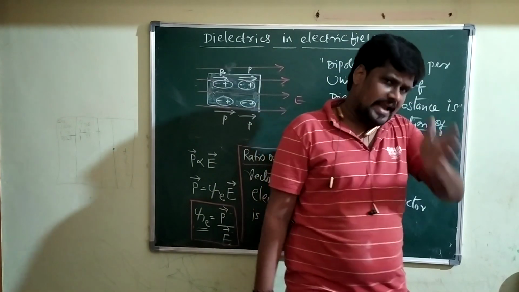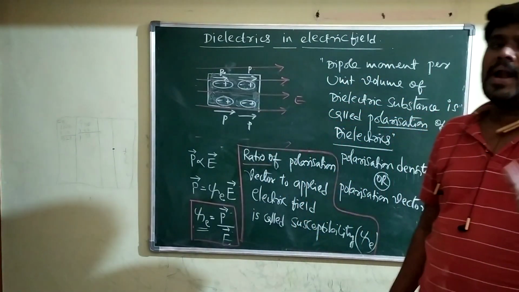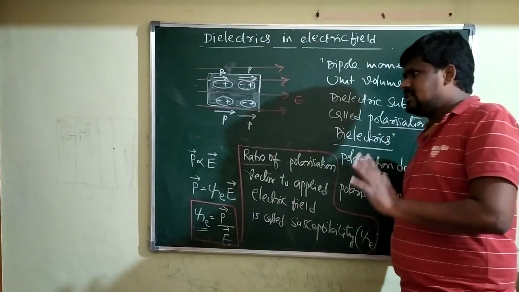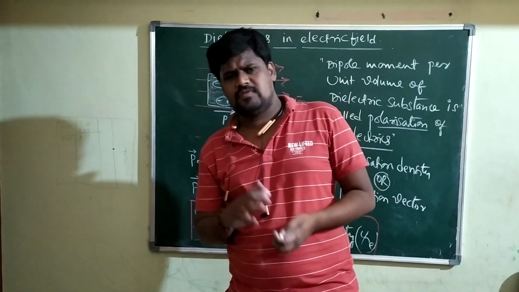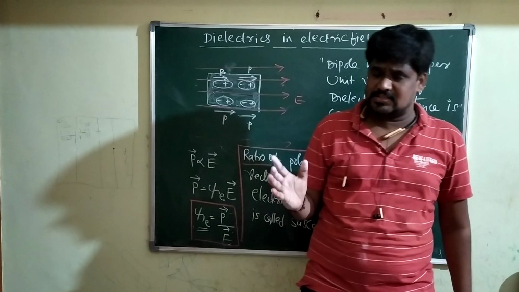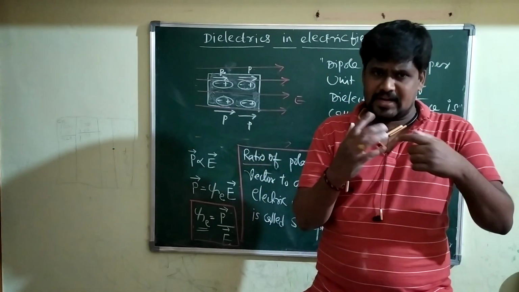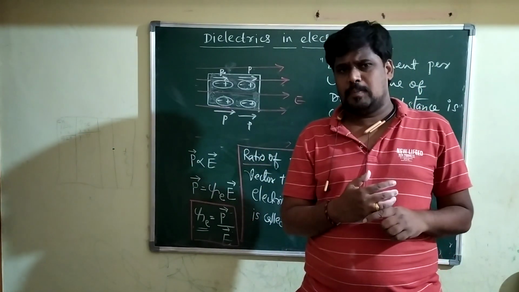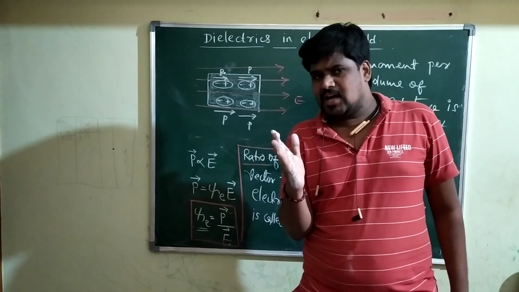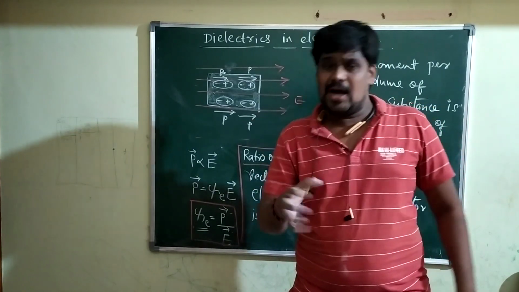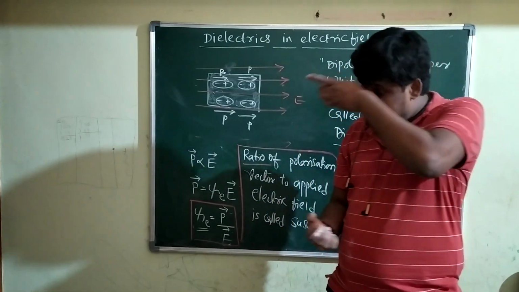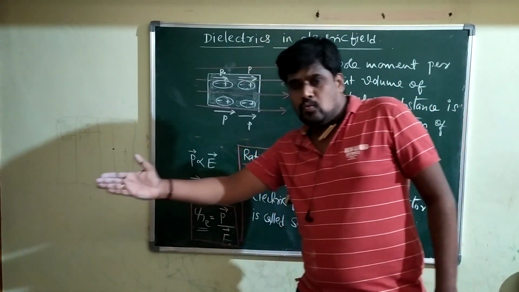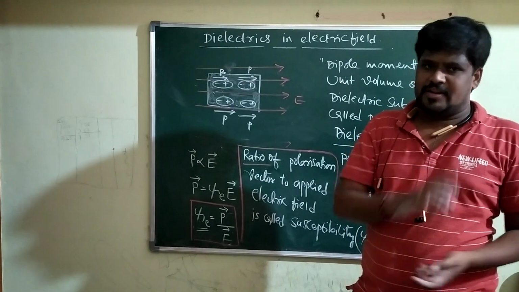You know very well, dielectrics are bad conductors of electricity. They do not conduct any electricity. What is the meaning of that? Whatever small electric field you apply, the charges will not flow, or the dielectric material is not allowing any charges to flow from one region to another.